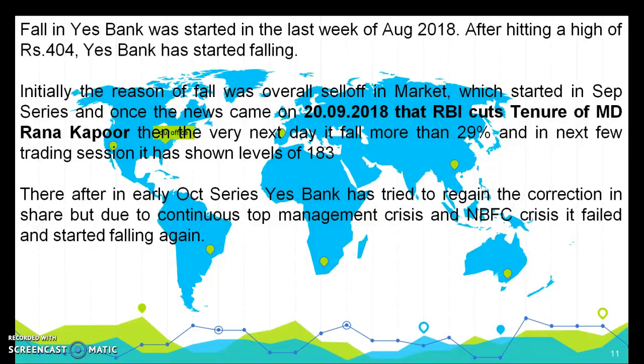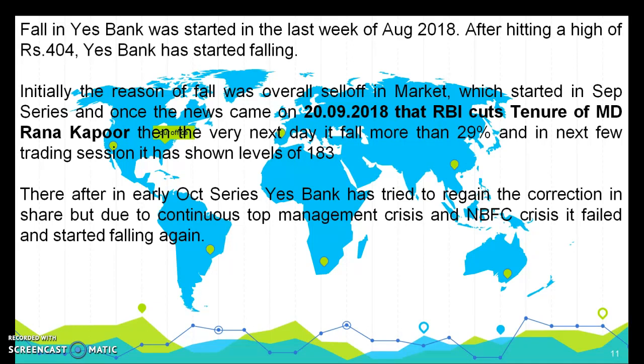The fall in Yes Bank started in the last week of August 2018. After hitting a high of rupees 404, Yes Bank started falling. Initially, the reason for the fall was the overall sell-off in the market, which started in the September series.